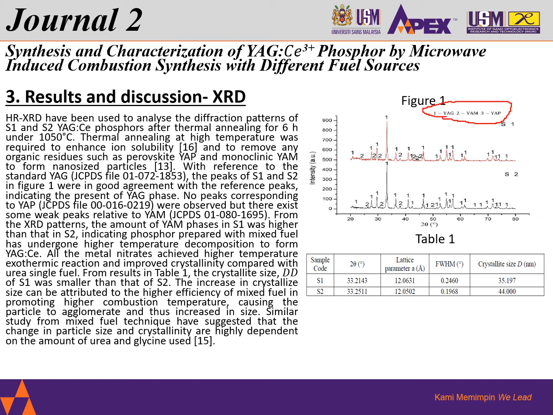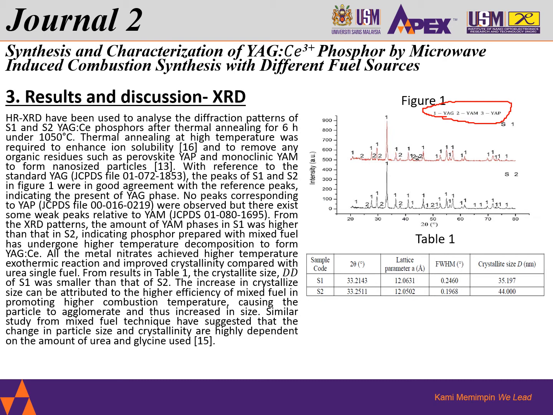As we can see the peaks here, 1, 2 and 1, 2, on both S1 and S2. Most importantly, we have also detected the YAG phase, referencing the JCPDS file, and both have this YAG phase as well as the YAP and YAM phases.